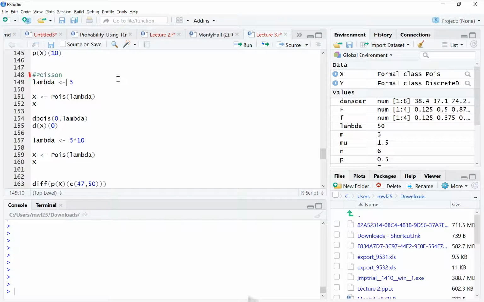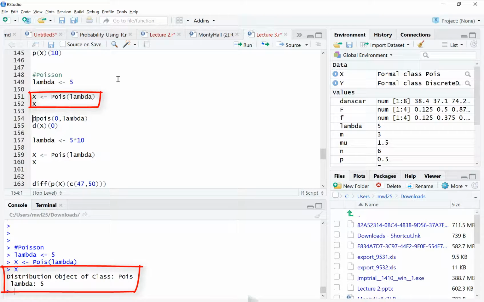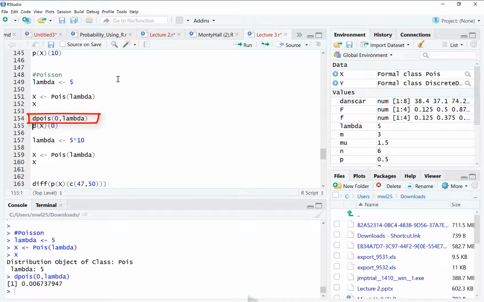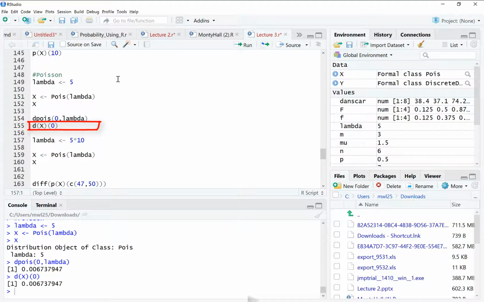We're told that lambda is equal to 5 cars per hour, so we're going to put lambda in here, and we're going to say x is Poisson lambda. And so if we want to know what the probability that x is equal to 0 is, we can either use dpois(0, lambda), which gives 0.0067, or we can use d of x of 0, which gives us the same thing.